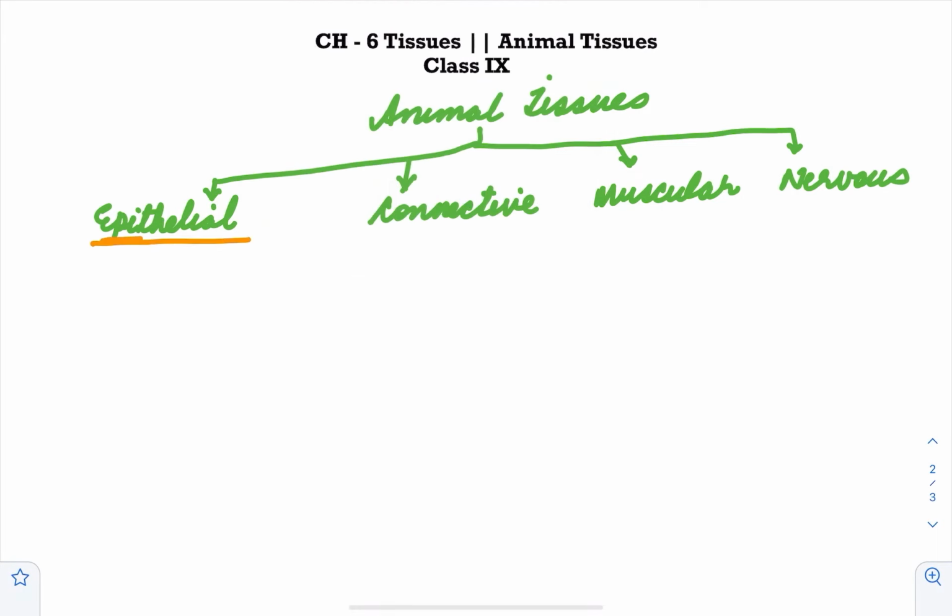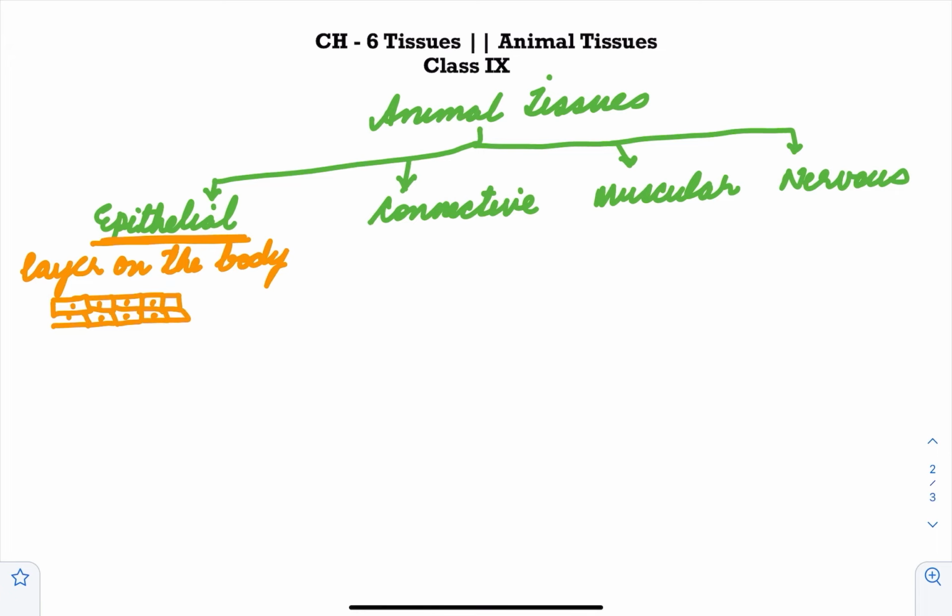Now, epithelial tissue, if you look at it, it is the outermost tissue, or you can say it forms a layer on the body. Right? And if you look at the cells, they are arranged in flat sheets like this. Right?